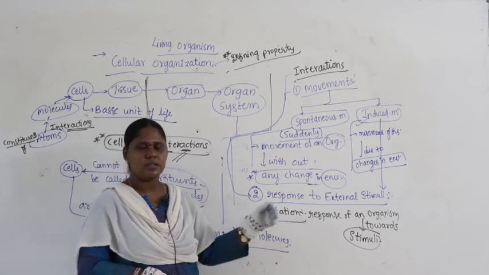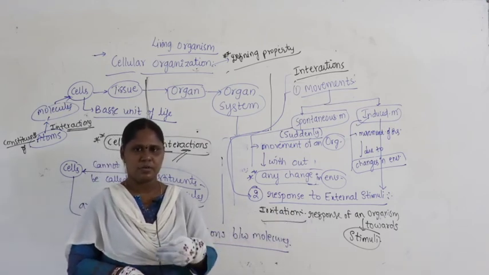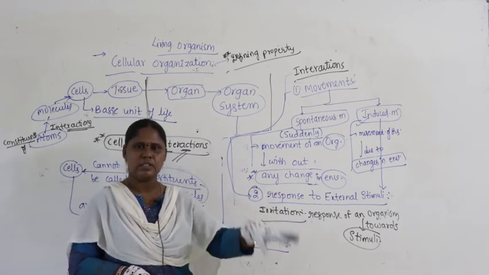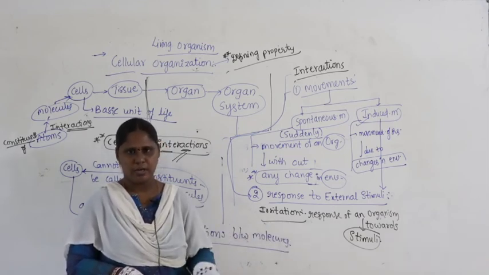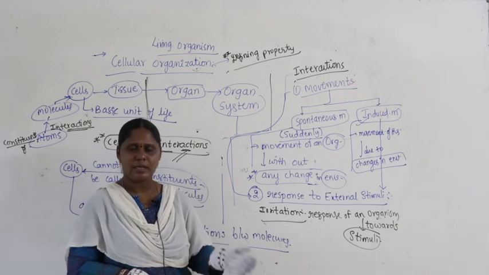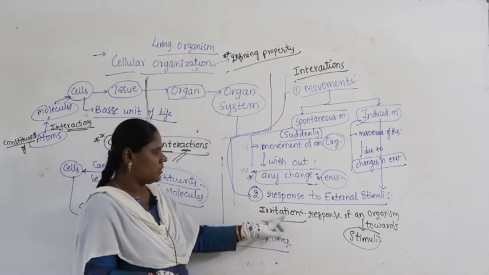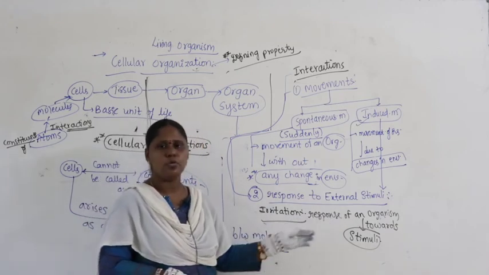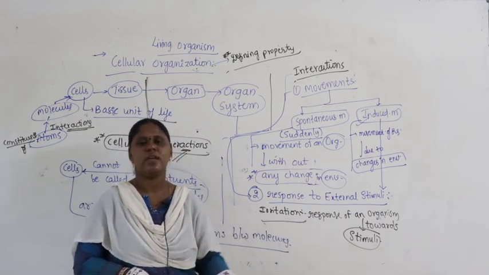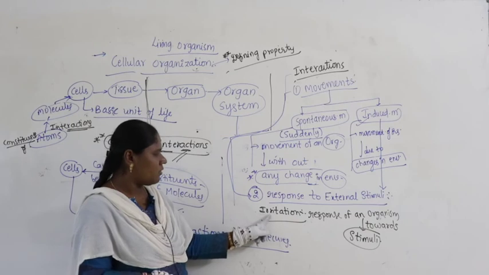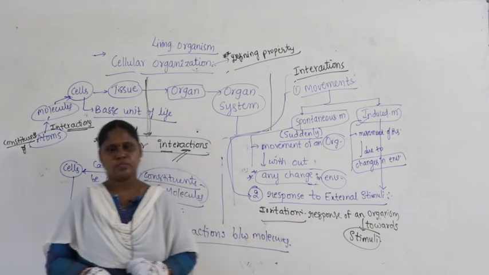For every action there is an equal and opposite reaction, right? If there is any change in the environment, definitely the organism starts responding towards its environment. That itself is called irritation. The response of the organism towards the change in the environment is called irritation. Why?